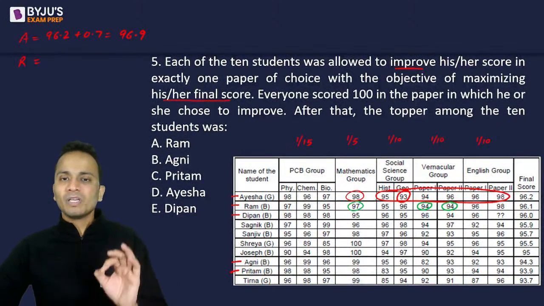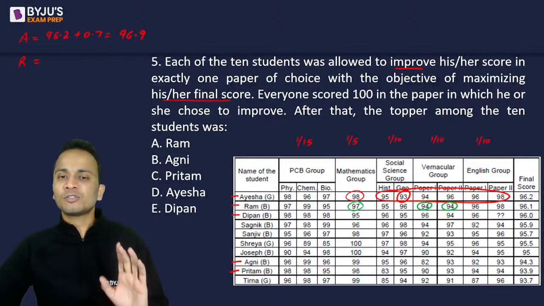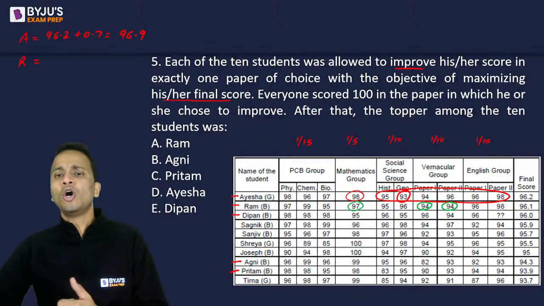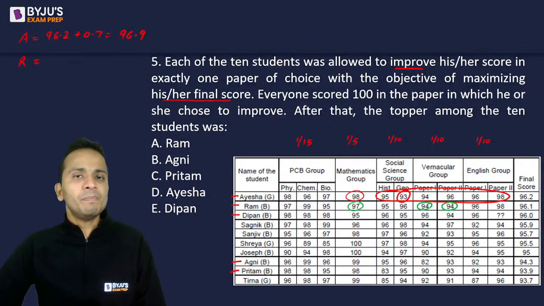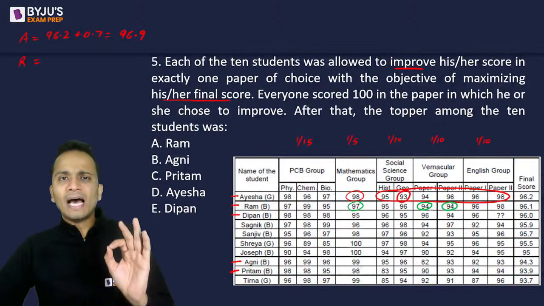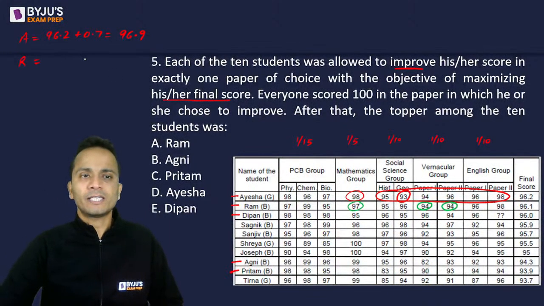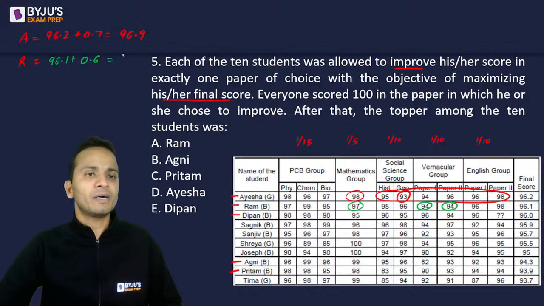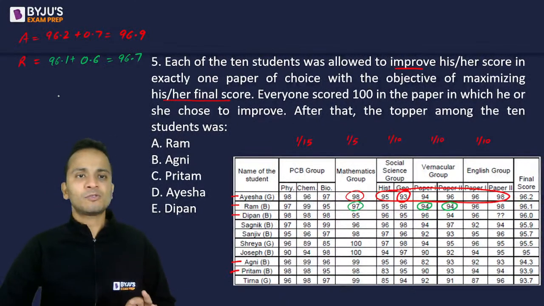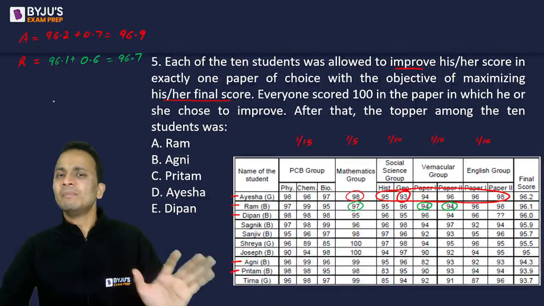So Ram या तो mathematics group में अपना 3 marks increase कर ले, or he can increase his score in any paper of vernacular group. Both will lead to an increase of 0.6 in the final score. So 96.1 plus 0.6, it will become 96.7. So Ram's final score is 96.7, which is less than Agni. So Ram is not the topper.